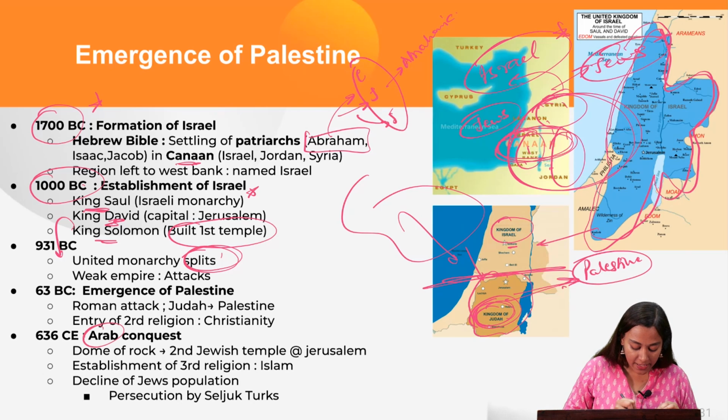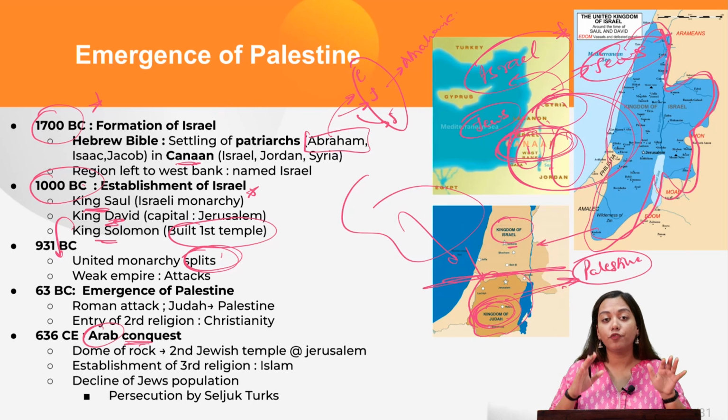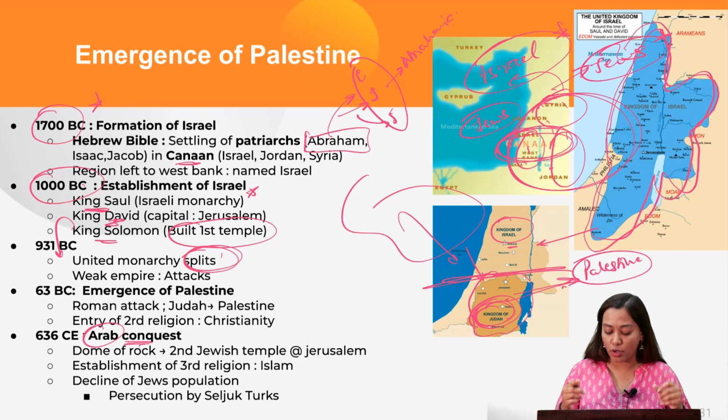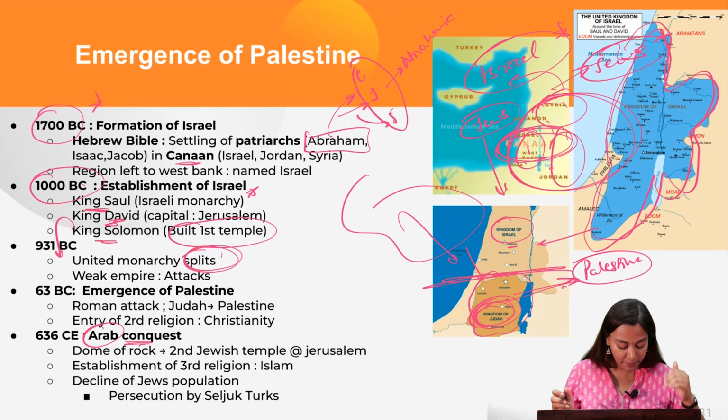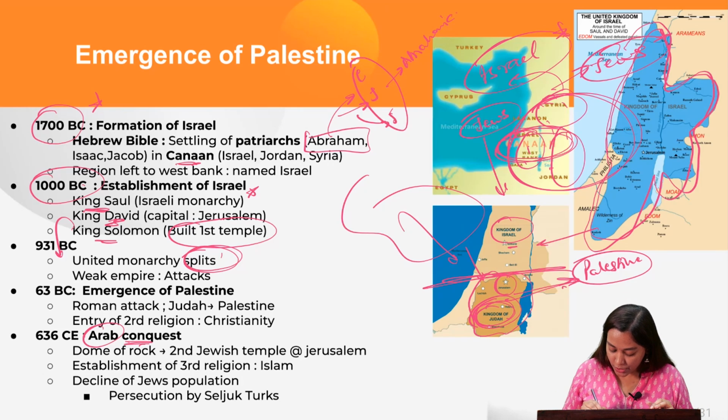Then comes the Arab conquest. So after the fall of the Roman Empire, now you will see the Ottoman Empire. In fact, previous to that, you will see a lot of Arab conquests in this region. They were again attracted by the fact that they wanted to capture Jerusalem, which is a common hub for the three religions. As I have already told you, they are Abrahamic religions. So now they will come to Jerusalem.